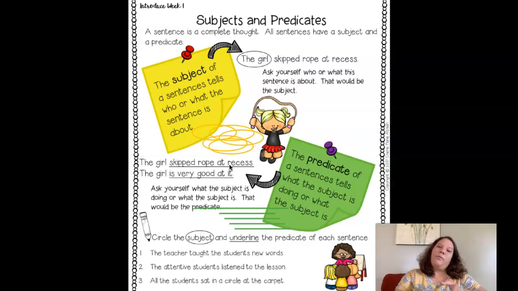So once you find the subject, you ask yourself, what is it about the subject that they want us to know? What is the subject doing? In this case, the girl, what she's doing is she skipped rope at recess. So your complete predicate would be skipped rope at recess. Okay, remember, predicates start with a verb, which is an action that someone's doing. So in this case, the verb would be skipped.